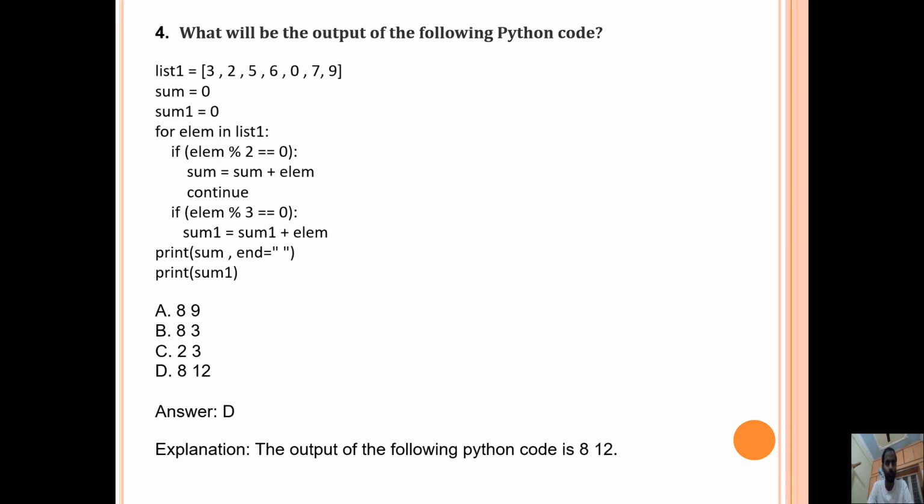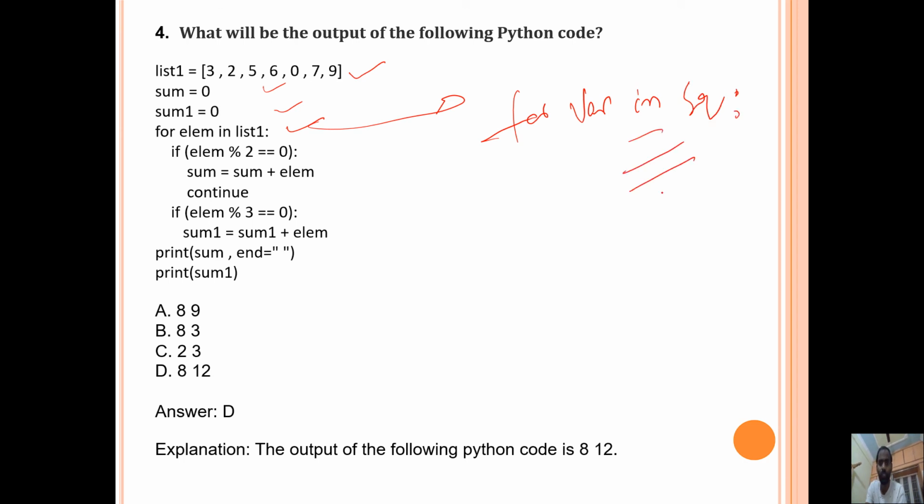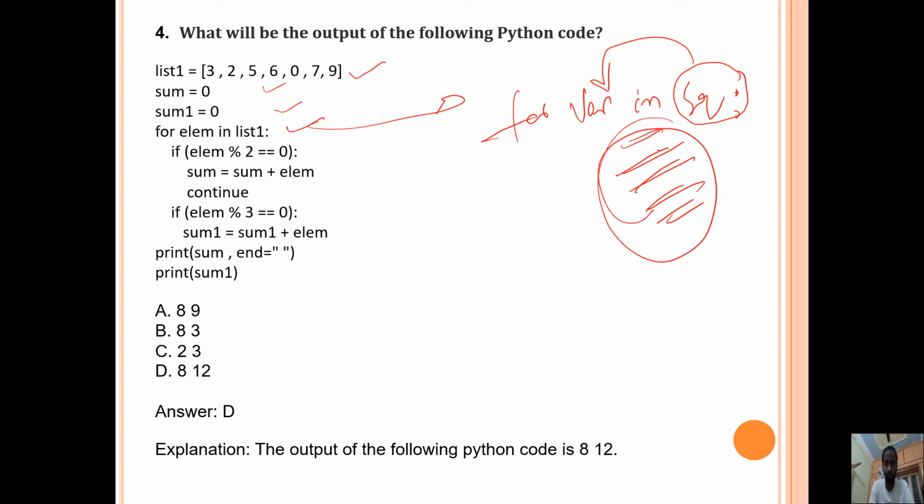Now question 4. It is about initializing variables: I can initialize sum equals 0, sum1 equals 0. Write the following. The syntax of a for loop is: for variable name in some sequence, colon, then some set of statements mentioned here. The elements derived from the sequence are assigned to the variable. Clear? Then the loop executes until all the elements in the sequence are completed.